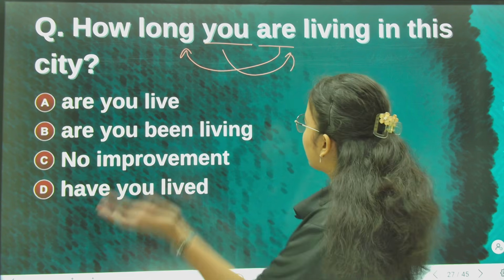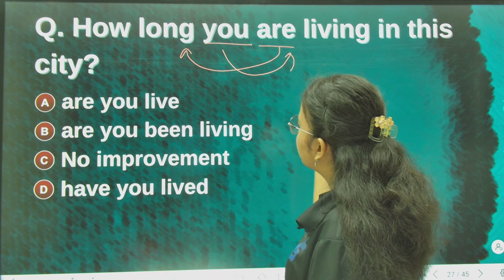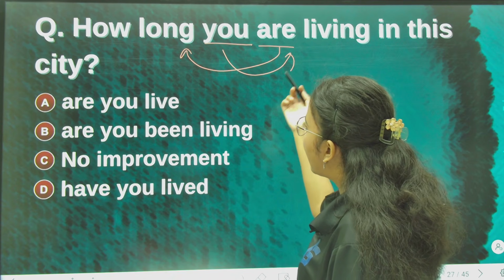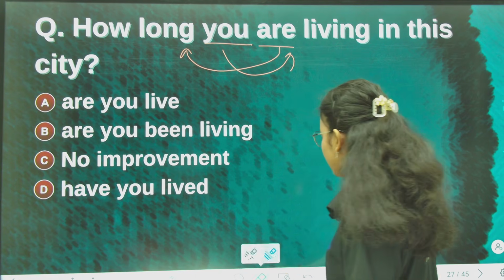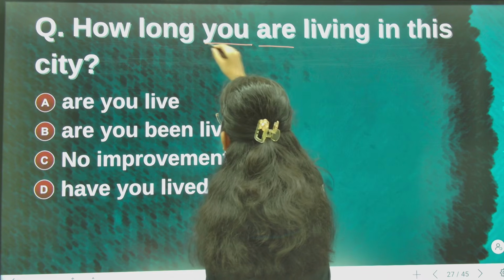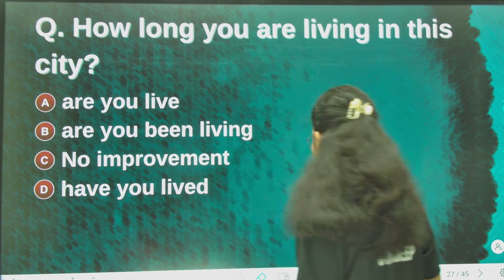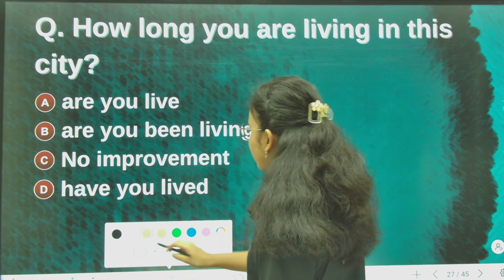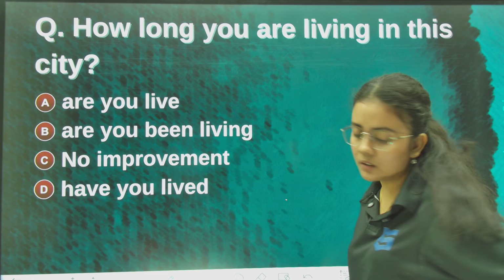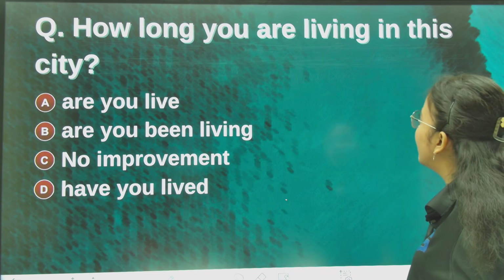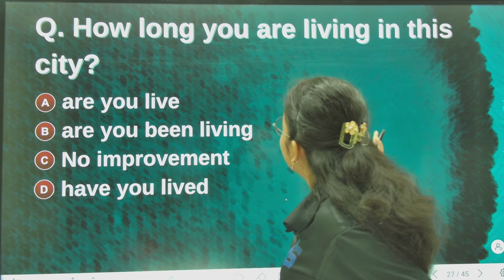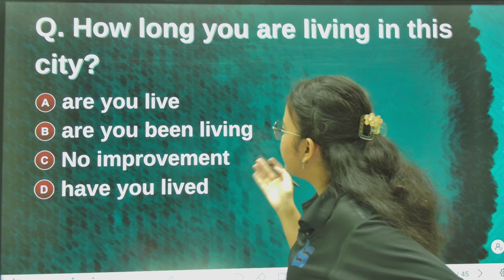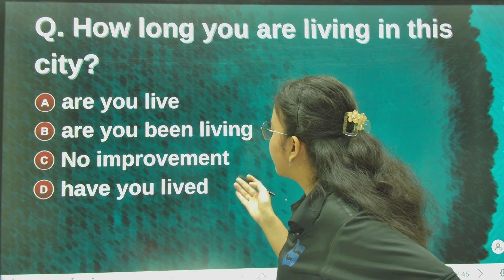Right, but here it is reversed, they have written "you are living". So the correct answer will be how long are you living in this city. The options are: you been living, no improvement, have you lived.